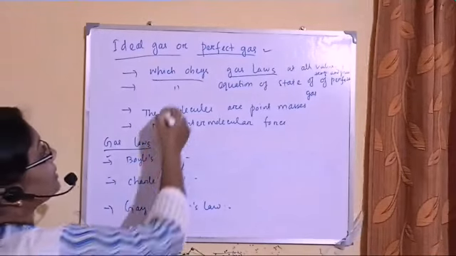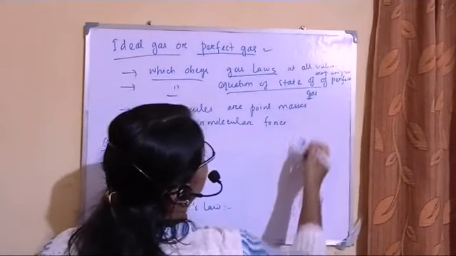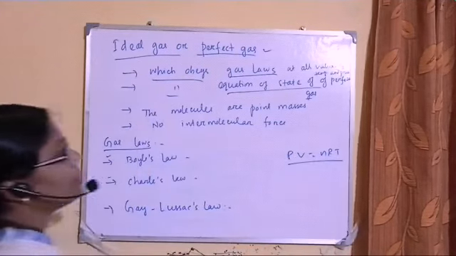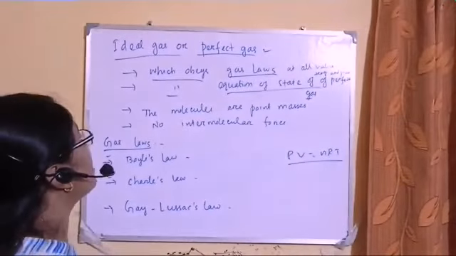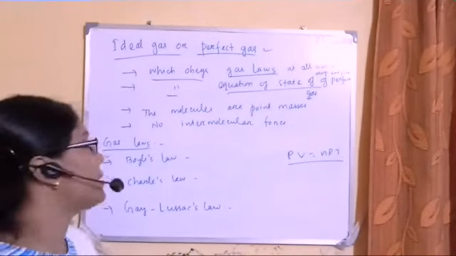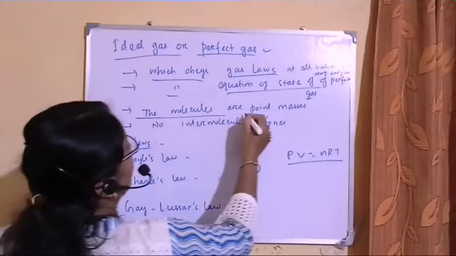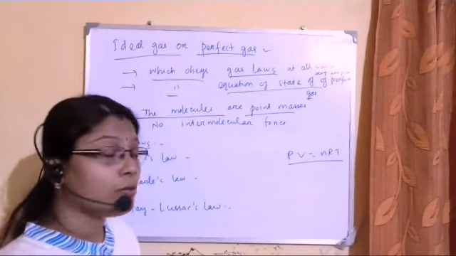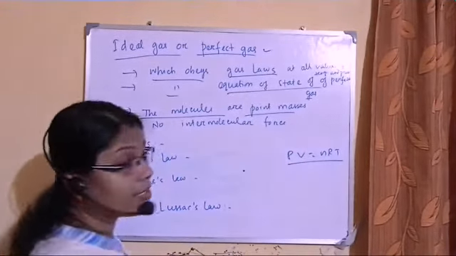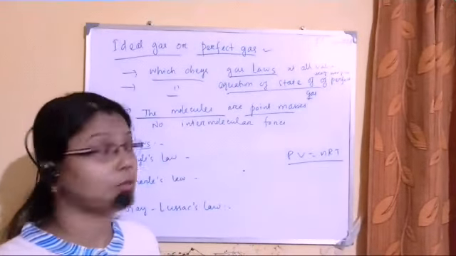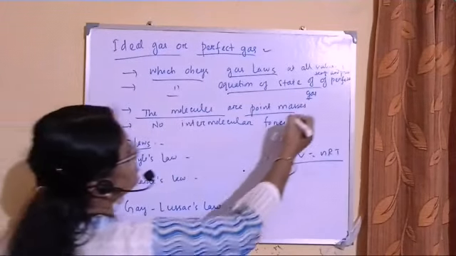Also we can say a perfect gas is one which obeys the equation of state of a perfect gas, that is PV = nRT. Next I will derive this. So if it obeys the PV = nRT gas equation, then also we can say this is a perfect gas or ideal gas. In short, we can remember that ideal or perfect gases have molecules that are point masses. That means the size of the molecules is very small as compared to their interatomic or intermolecular distance, so these molecules are point masses.